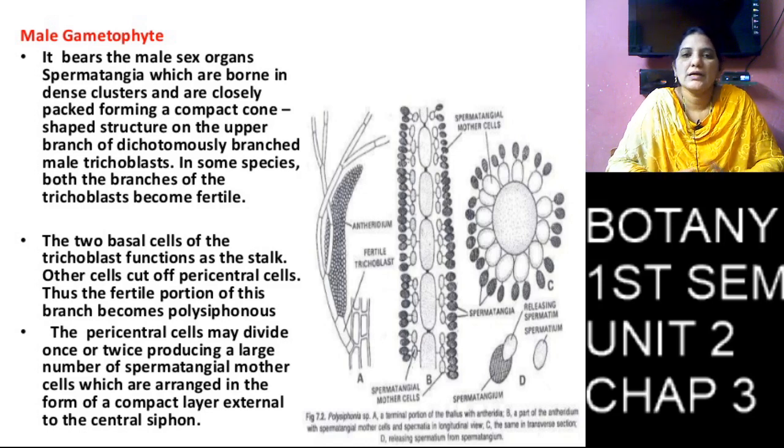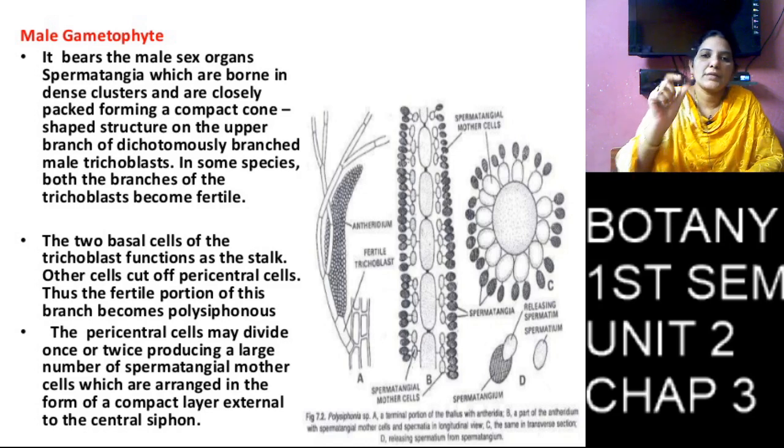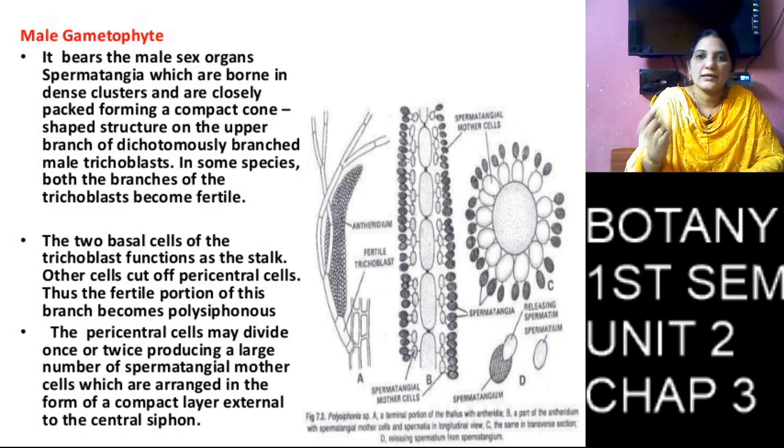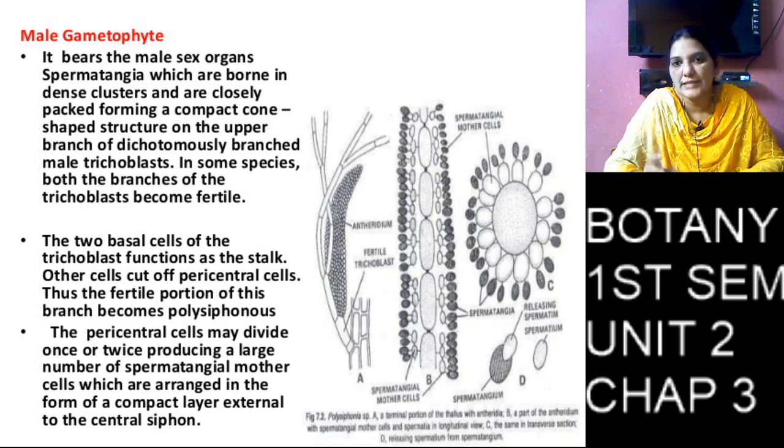At the time of sexual reproduction, the middle cell is called the axial cell, and the axial cell is covered by pericentral cells, two pericentral cells.